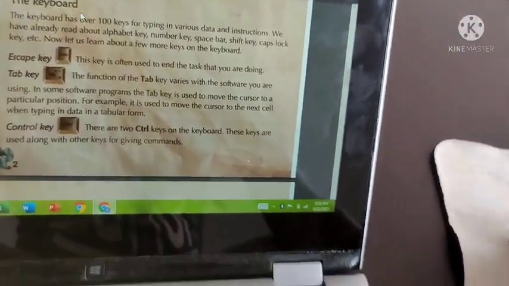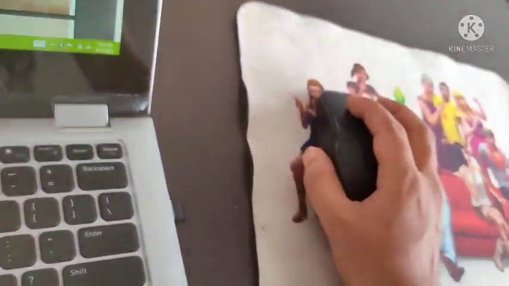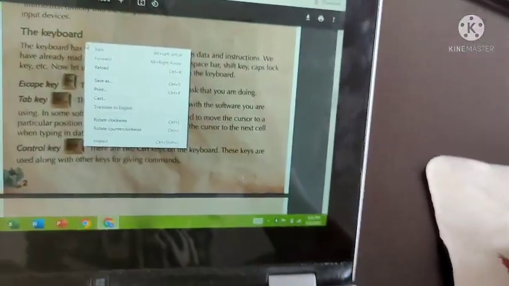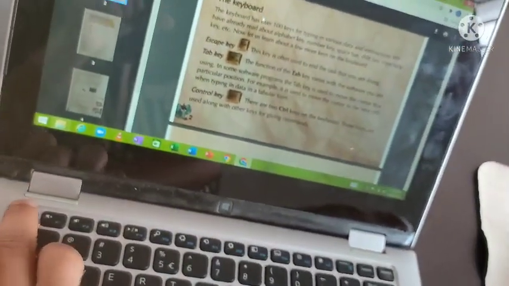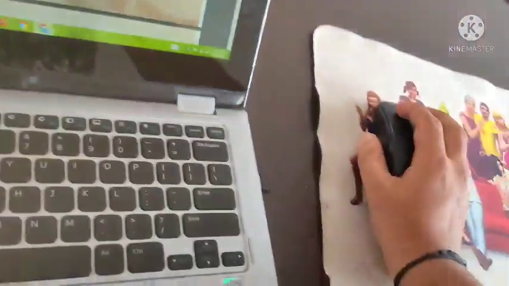One more example we'll see. Using this mouse, I am right clicking somewhere. Suddenly I press this escape key. What happens? The dialog box disappears. One more time you see.